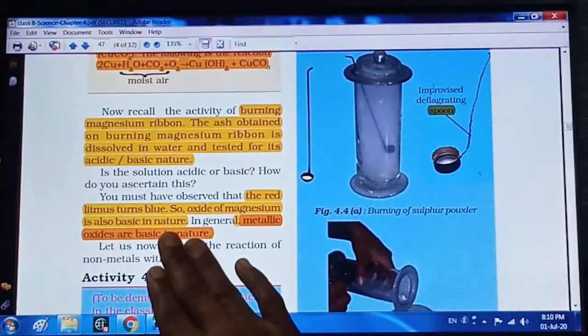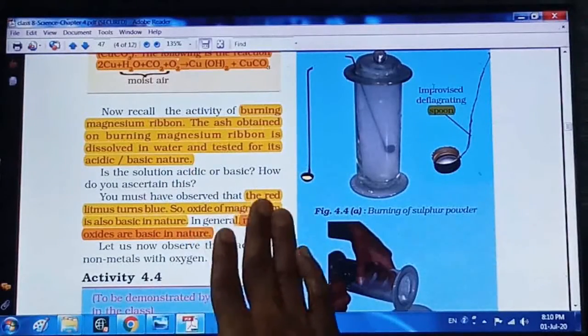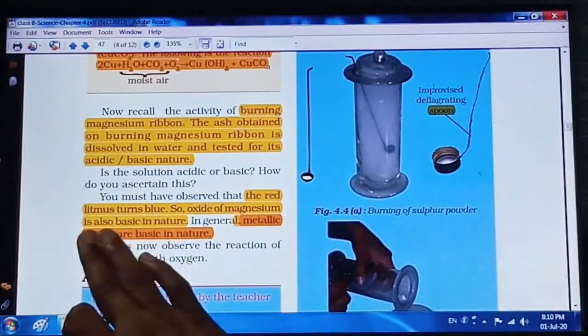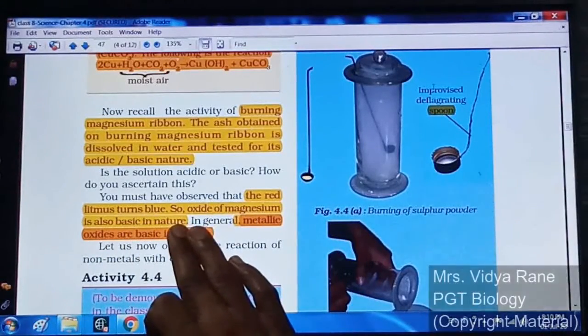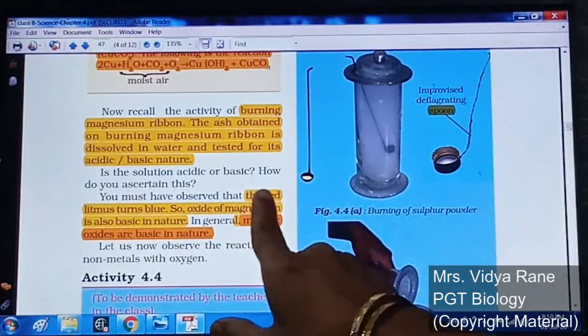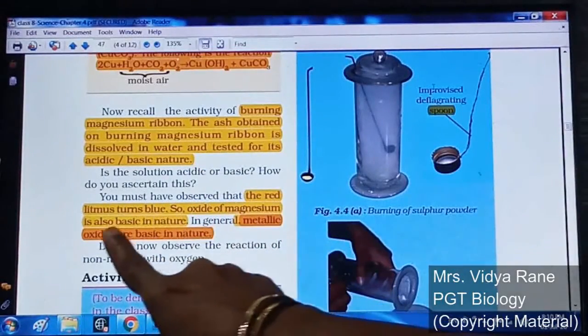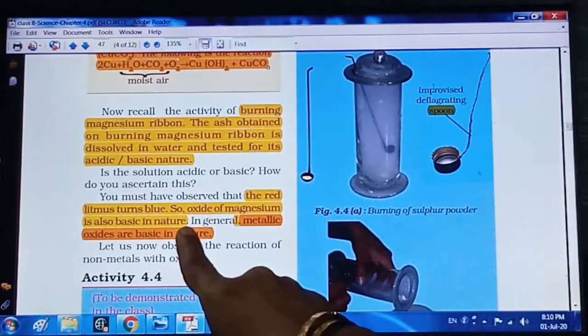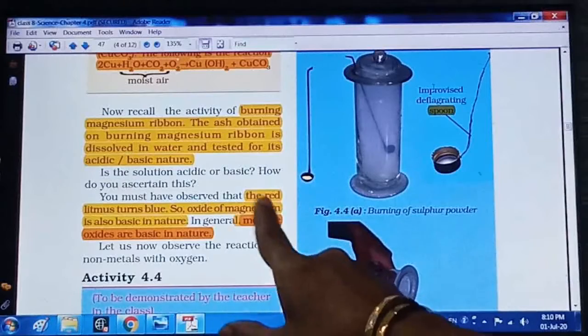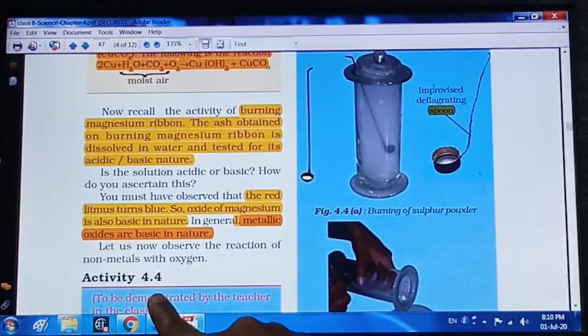So for that, the base test is given here. The red litmus turns blue, which means the oxide of magnesium is basic in nature, right? Whenever the red litmus paper becomes blue, then it is basic in nature. And suppose the blue litmus paper becomes red, then definitely it will be acidic in nature, right?